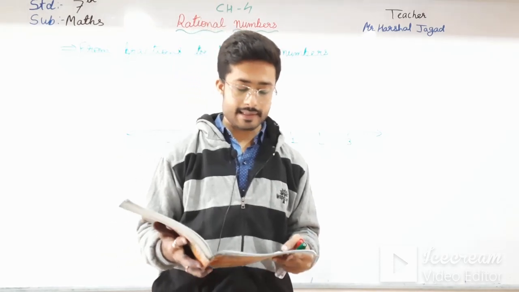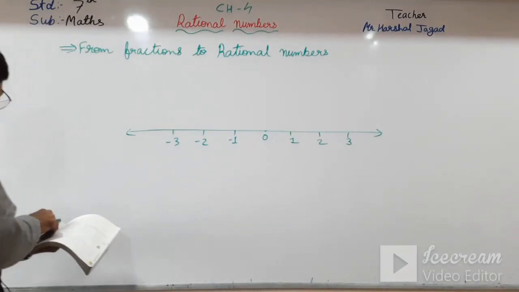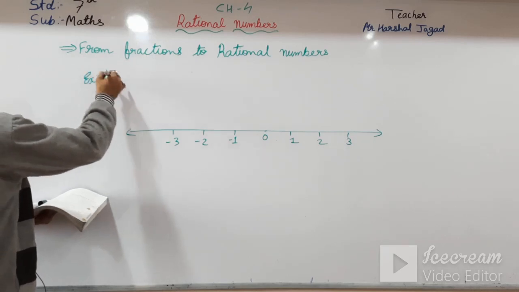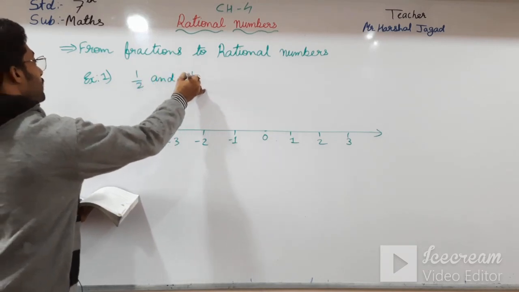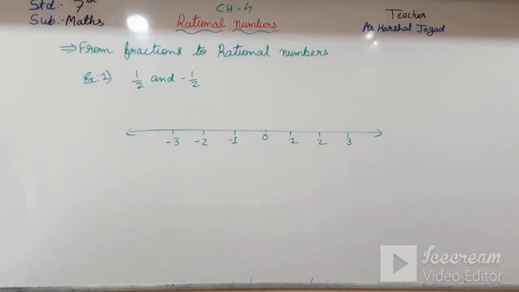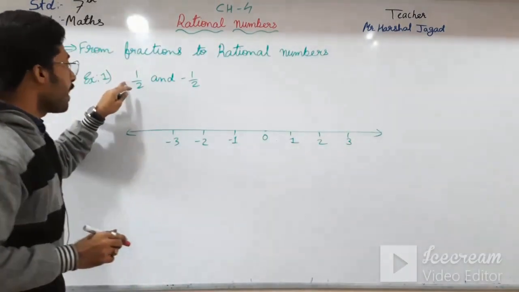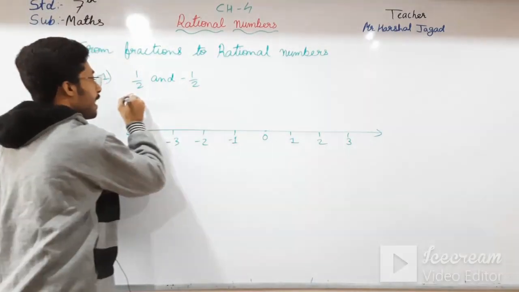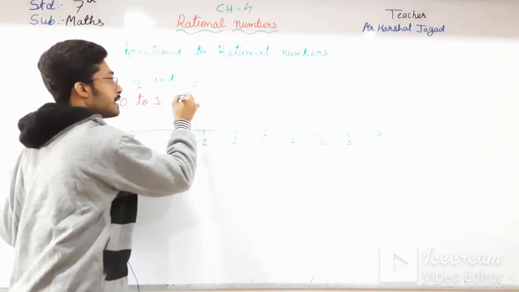Okay students, here in example number 1, they are just telling us to represent half and minus half on a number line. So how will we represent that? How will we represent that half and 1 by half? This half will come in between 0 to 1, and this will come